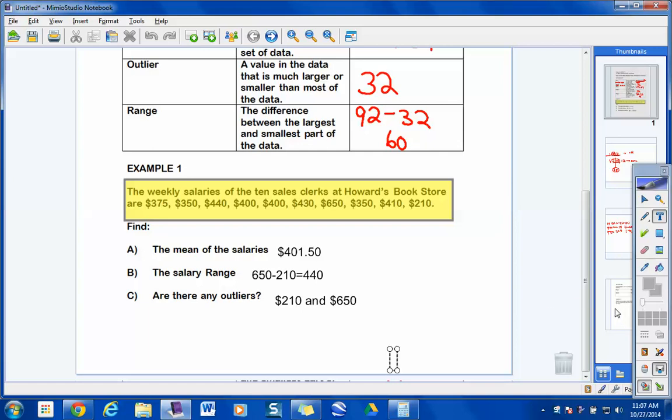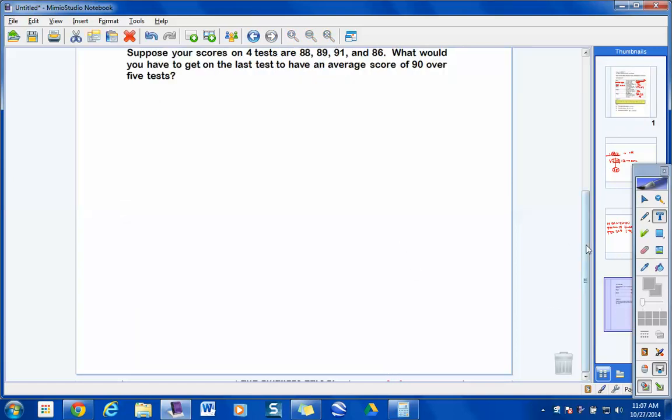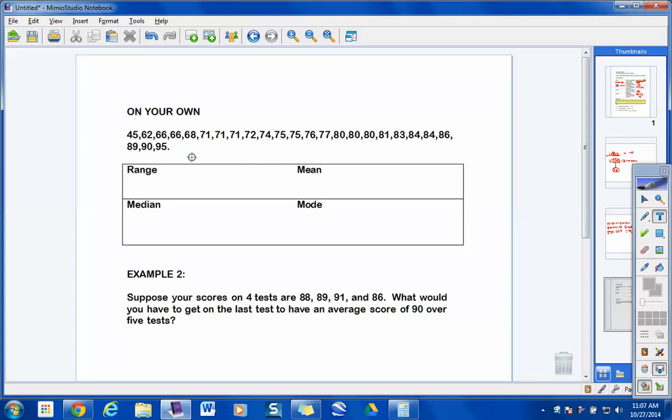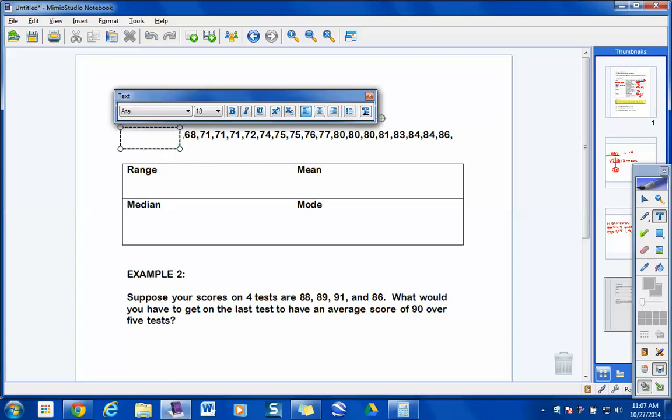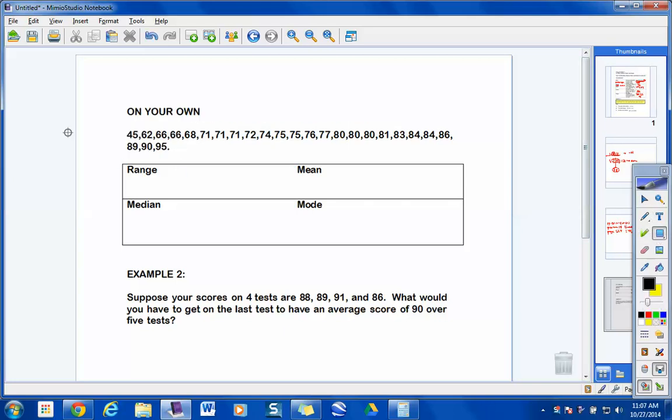Here's what I want you to do. I would like you guys to go ahead and use this data that's right here. And I want you to use your calculator on this that you have on the Chromebook. So go ahead, punch those numbers in quickly. And then get comfortable with that to identify the range, median, mean, and mode real quickly, all right? So take a minute and do so, please.